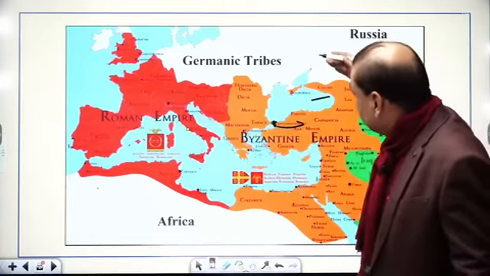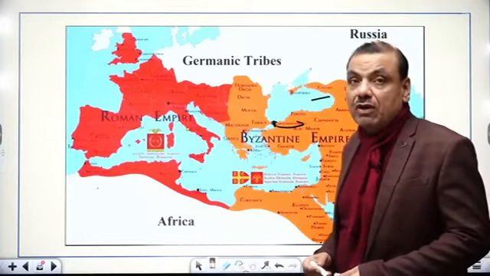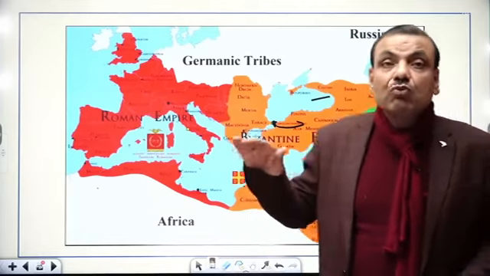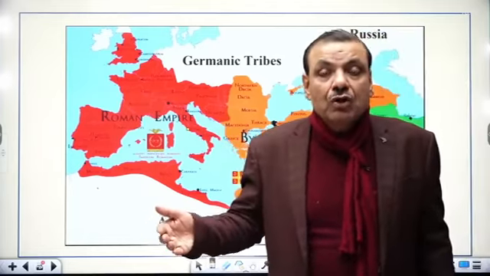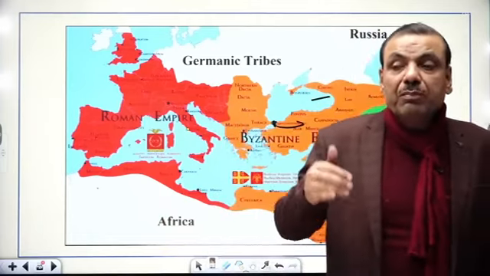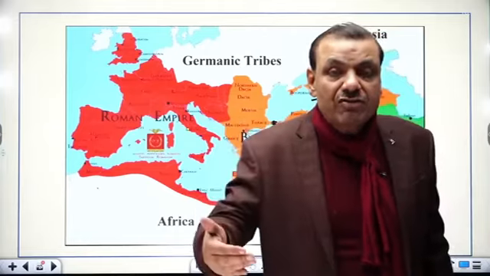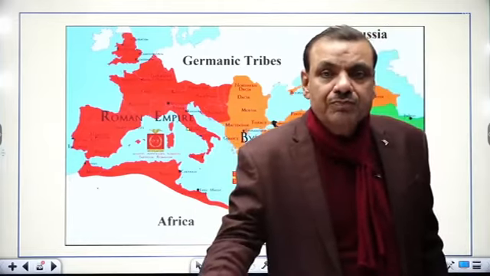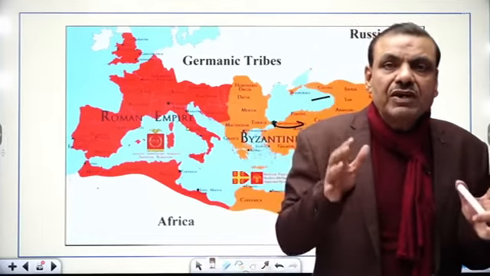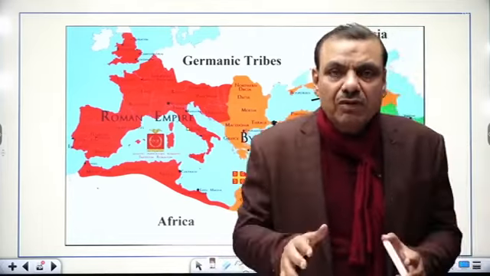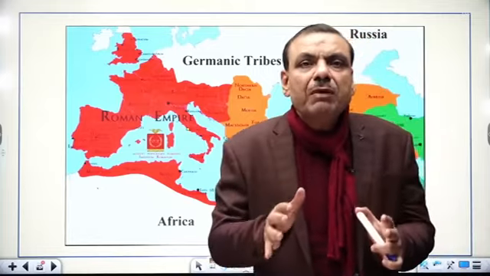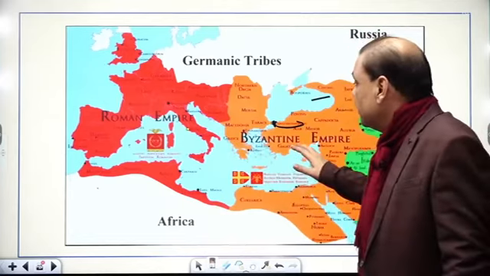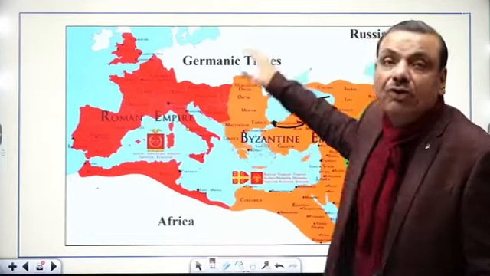In fact, from Central Asia there was a group of Turks, or you can say invading Turkish group. So that was known as Ottoman Turks. So Ottoman Turks were making persistent efforts to conquer Byzantine Empire or Eastern Roman Empire. So due to the consistent efforts made by Ottoman Turks, finally Eastern Roman Empire or Byzantine Empire was defeated and its capital Constantinople was captured.